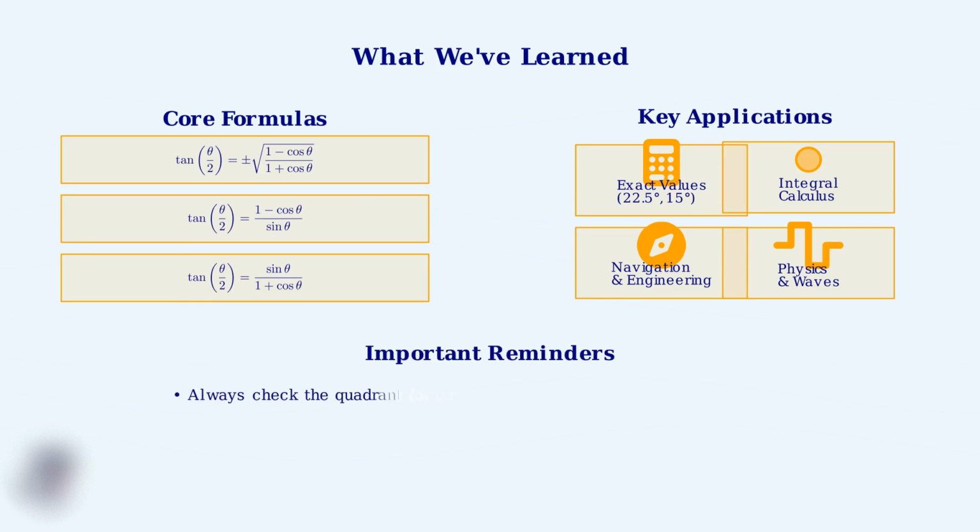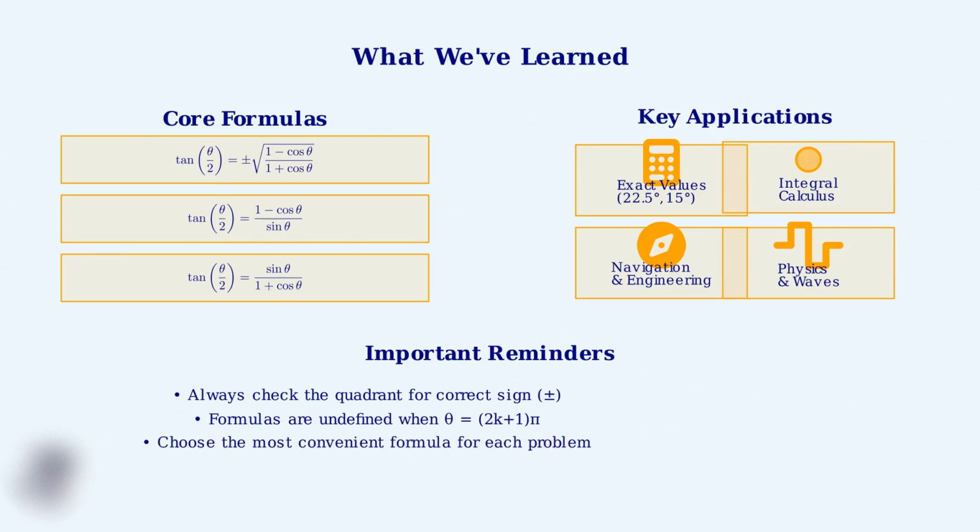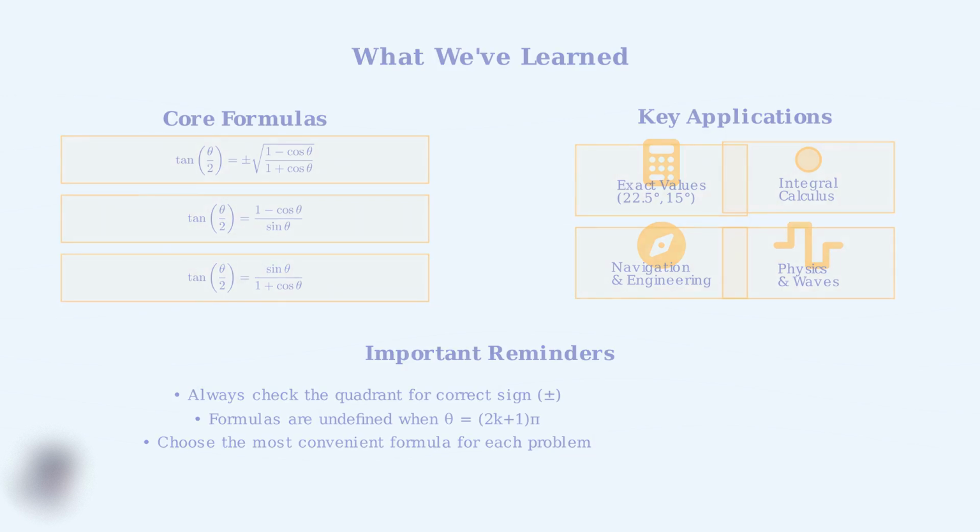Remember the crucial considerations we discussed. Sign ambiguity requires careful attention to quadrants. Certain angle values make the formulas undefined, and choosing the right formula can simplify your work significantly. These tangent half-angle formulas are powerful tools that will serve you well in advanced mathematics, engineering, and scientific applications.